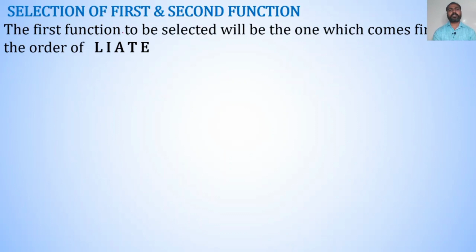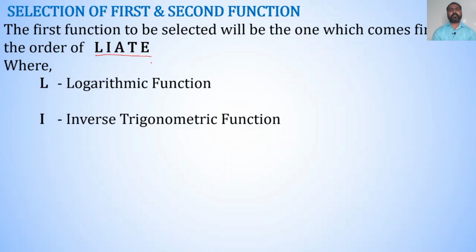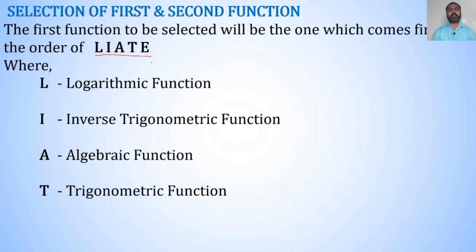The first function to be selected will be the one which comes first in the order of the word LIATE, L-I-A-T-E, where L stands for logarithmic function, I stands for inverse trigonometric function, A stands for algebraic function, T stands for trigonometric function, and E stands for exponential function.